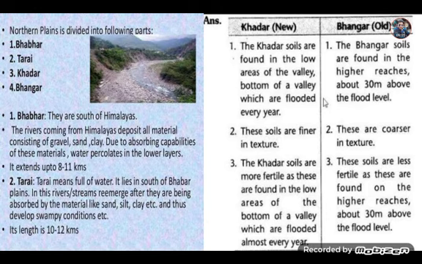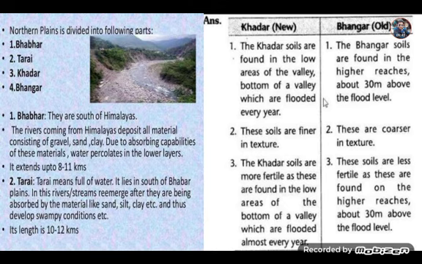Then Khadar and Bangar areas are there, where we find Khadar soil and Bangar soil, and a question often comes regarding the differences between them. Khadar soils are found in the low areas of the valley. Bangar soils are found in the higher reaches, above 30 meters above the flood level. Khadar soils are finer in texture and Bangar are coarser in texture. Khadar soils are more fertile than Bangar soil. So these are the main points of difference between Khadar and Bangar soil, that is, the new alluvium soil and old alluvium soil of the northern plain regions.